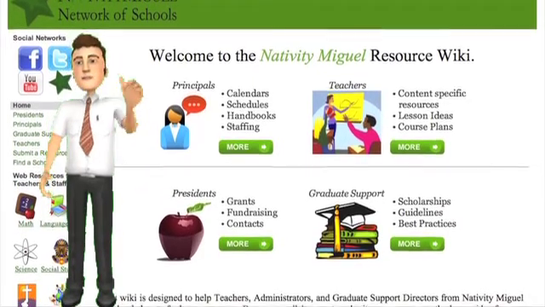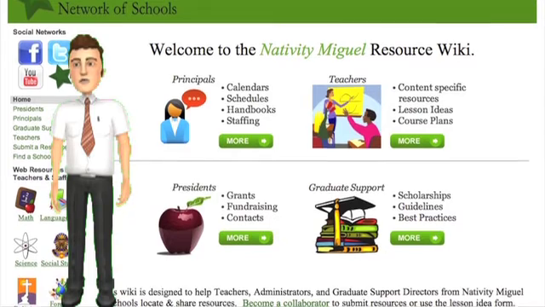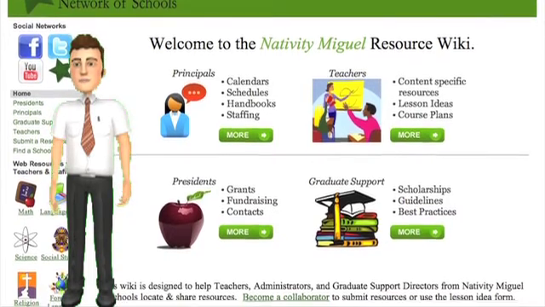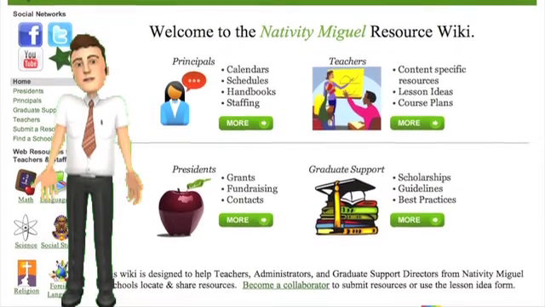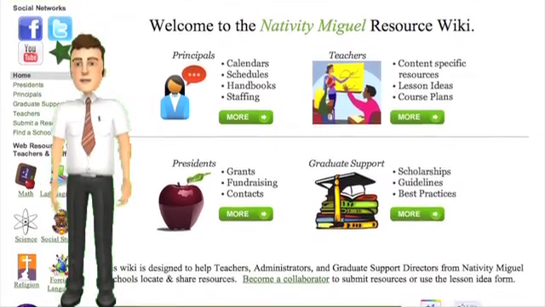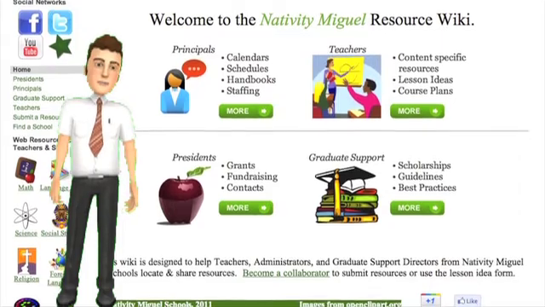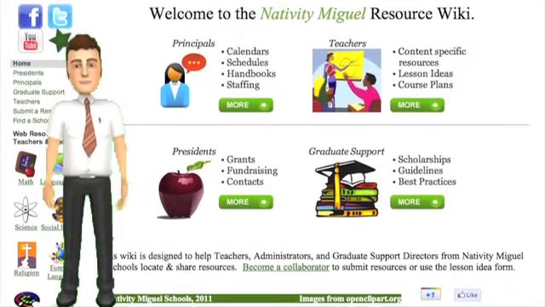This wiki is designed to facilitate collaboration and resource sharing among networked schools. Have you ever wondered what the schedule looks like at Jesuit Academy in Omaha, or De La Salle in New York? I know I have. With this wiki, you can look at those things and more.